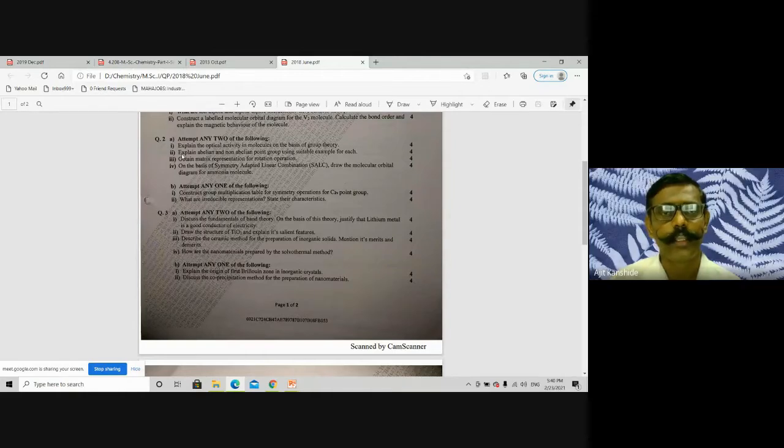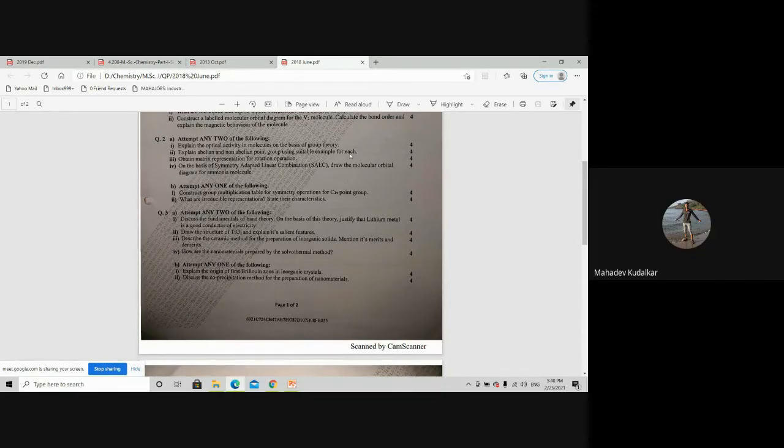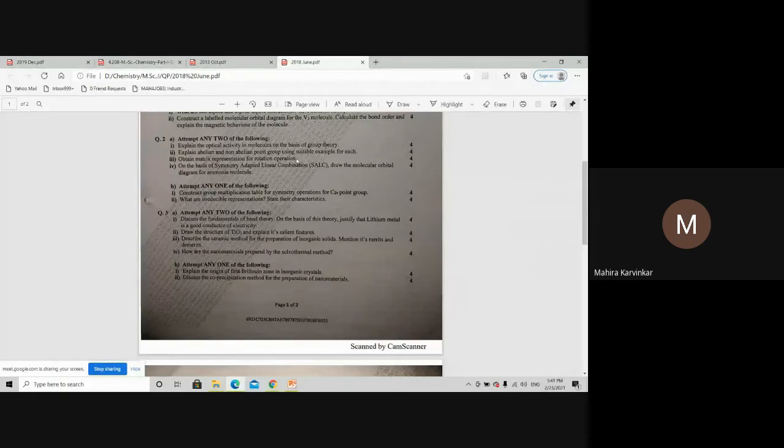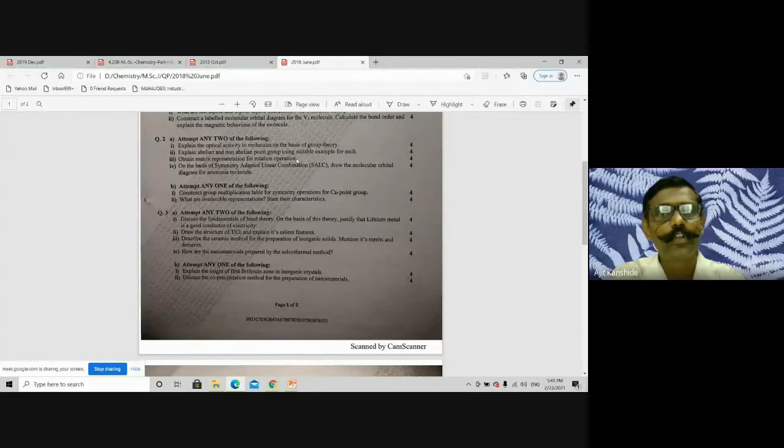Okay. Second question. Explain abelian and non-abelian point groups using a suitable example for each. What about others? I want 3 replies. Good. Obtain the matrix for rotation operation, a general anti-clockwise rotation. Possible? Yes, sir.